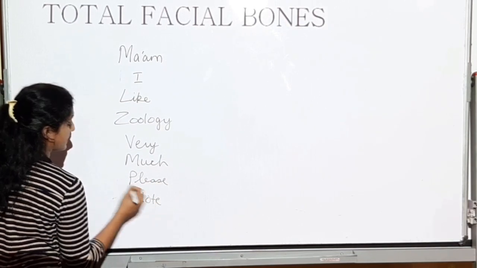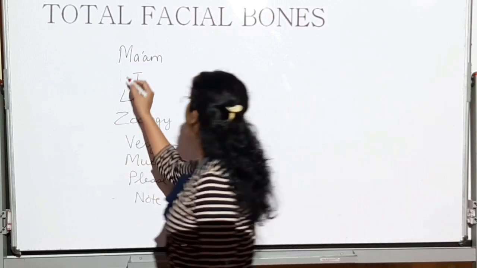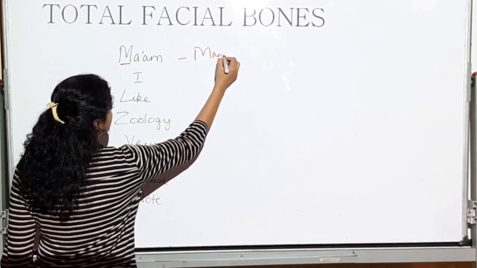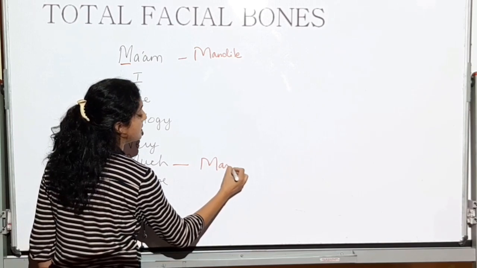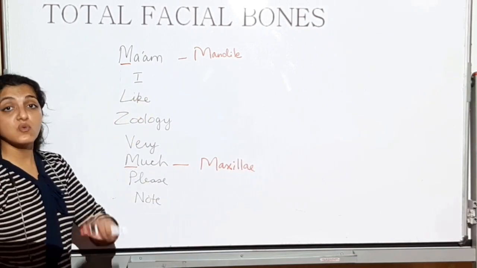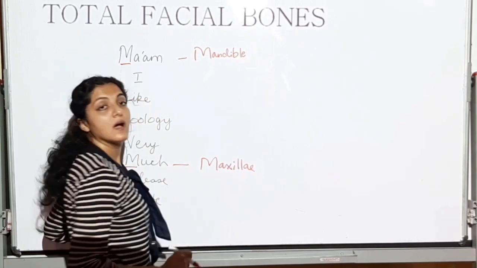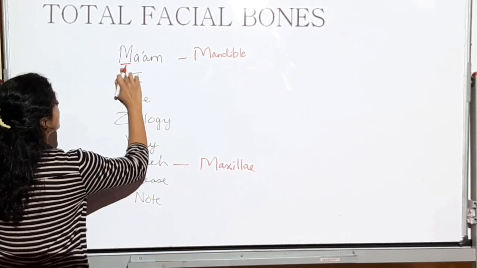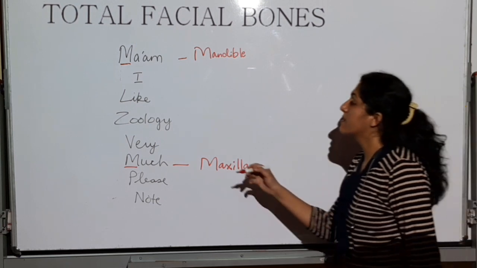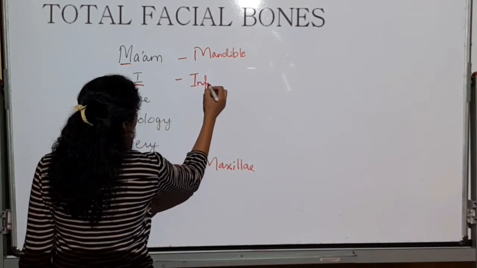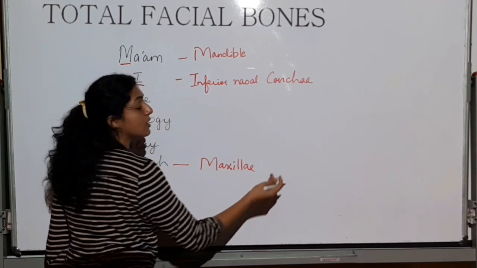Now I hope you have understood that we are going to write all the bones with this sentence. Write mandible from M, and you can write maxilla also. You have 2 M's in this, which will be 1 for maxilla, 1 for mandible. Write maxillae because 2 in number, and mandible because 1 in number. Okay, then from I write inferior nasal concha. Again I am going to write concha because 2 in number.